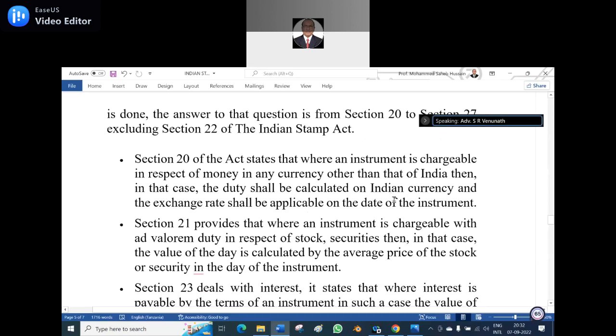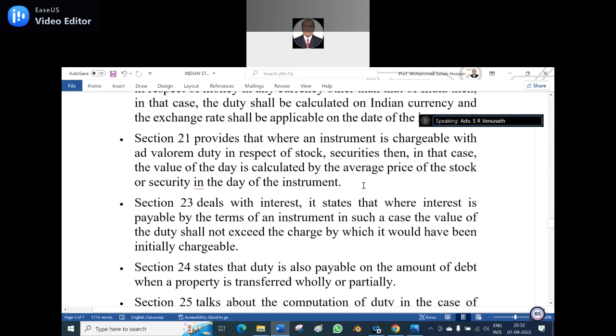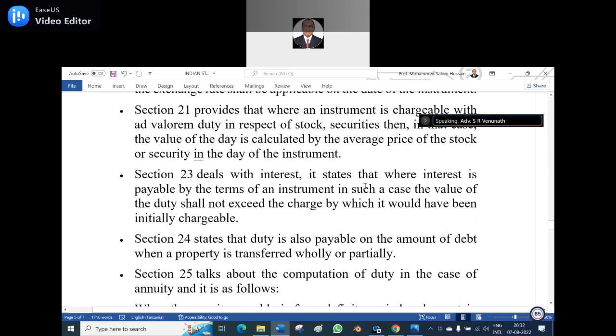But anyway, section 21 provides that where an instrument is chargeable with ad valorem duty in respect of stock or securities, then the value of the day is calculated by the average price of the stock, security or share on the particular day. They will calculate it the same way as the currency. I think the stock exchange will give the price of the shares on the particular day.